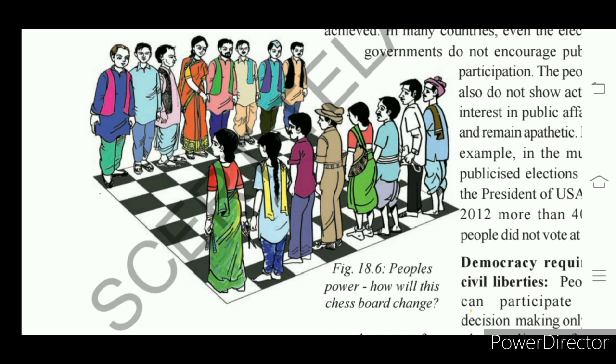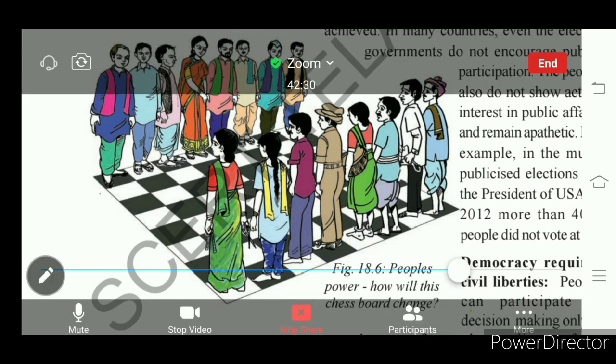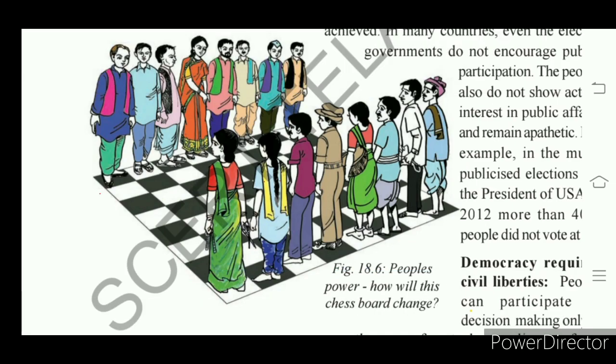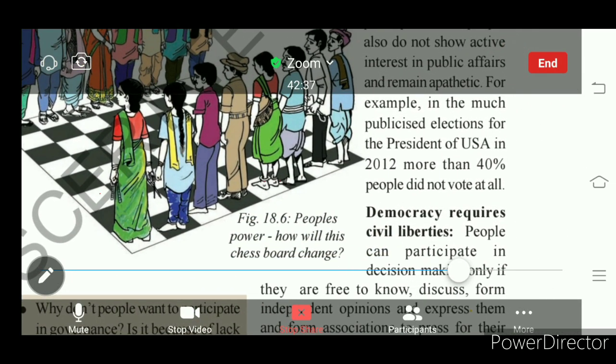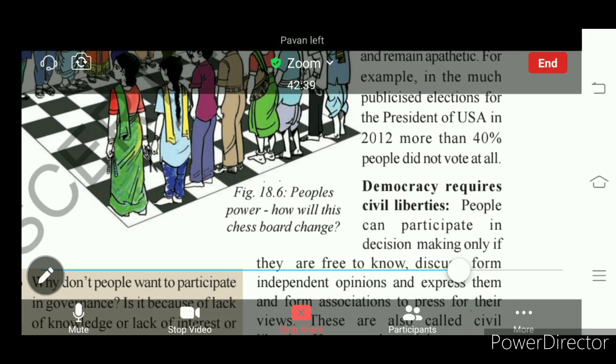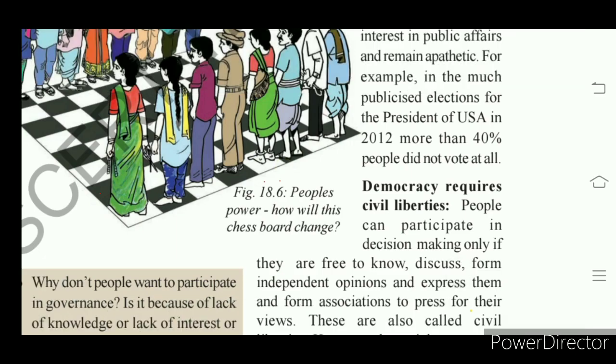Here people are inactive. They are not taking part in democracy. So if we want democracy to succeed and work properly, there is need of effective participation of the people. So this is another principle of democracy. Democracy requires civil liberties. This we'll see in the next class.